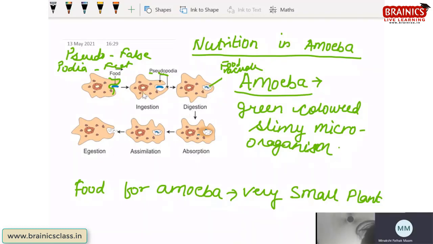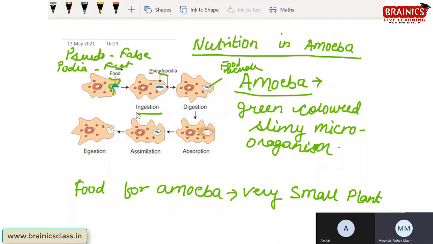See, understand the term. When the food is taken inside the amoeba, this process is called ingestion. Similarly, as in humans, we take food by our mouth, the process is called ingestion. The process of ingestion in amoeba occurs with the help of pseudopodia. Getting, Akshat? Yes, ma'am. Okay, beta.